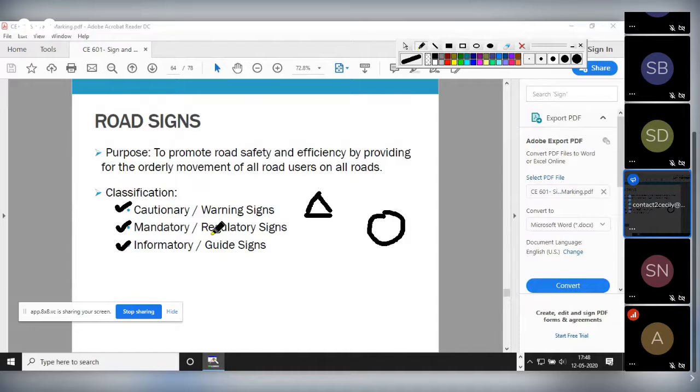And give way will be an inverted triangle. The warning sign is this upright triangle, whereas mandatory signs will be circular except the stop sign and give way sign. Informatory signs will generally be rectangular in shape. Clear?